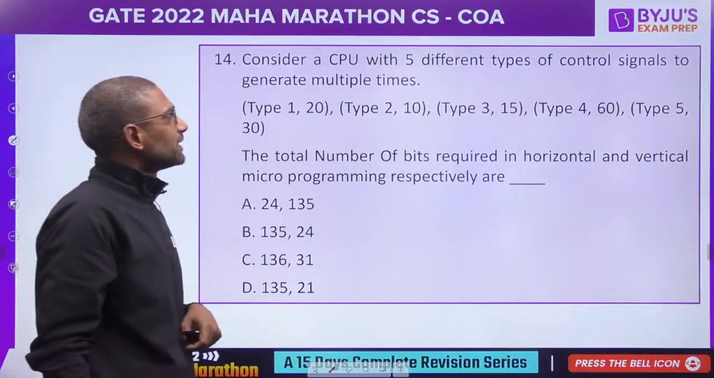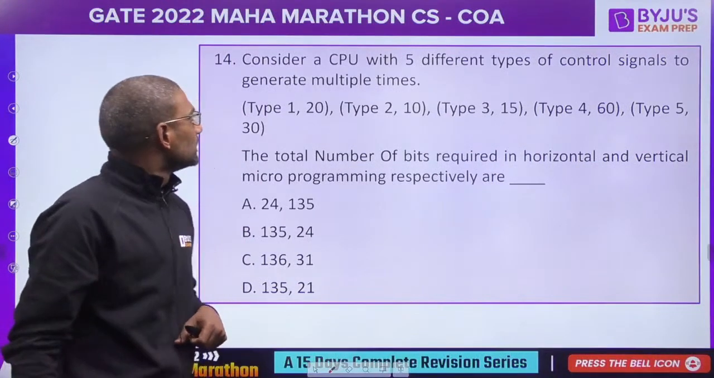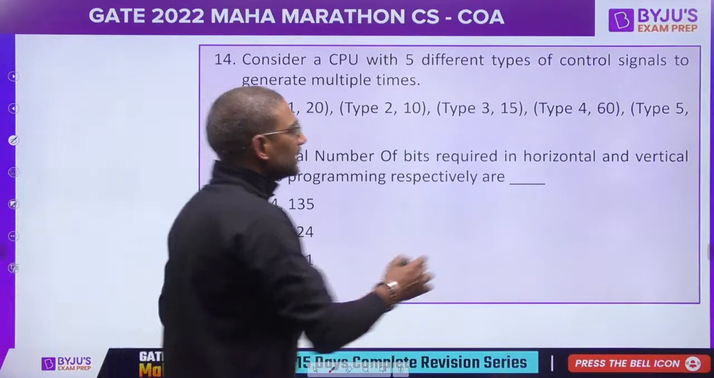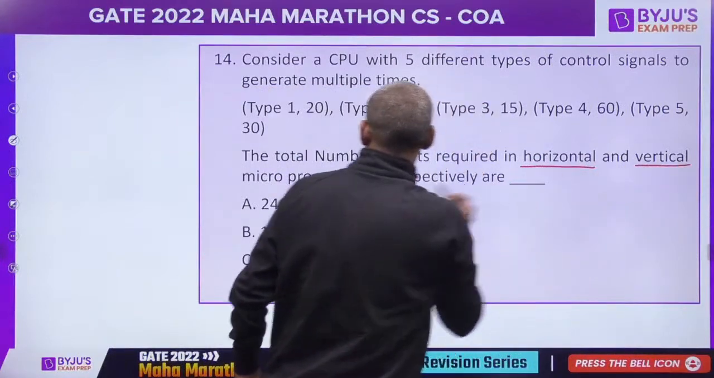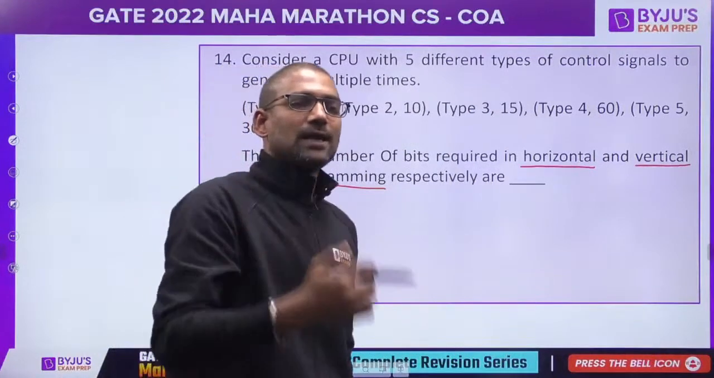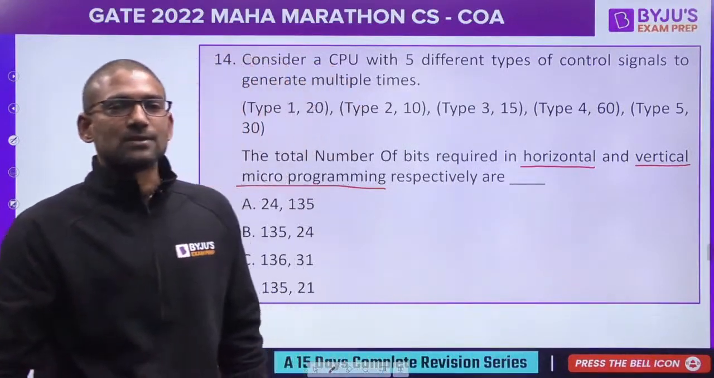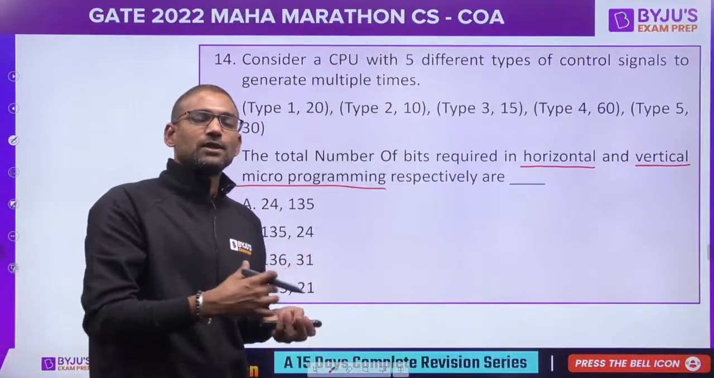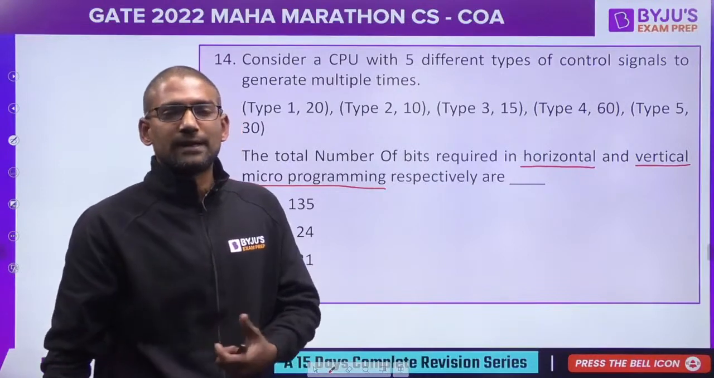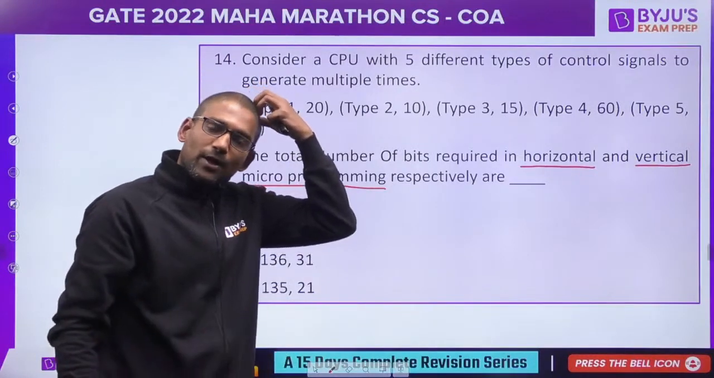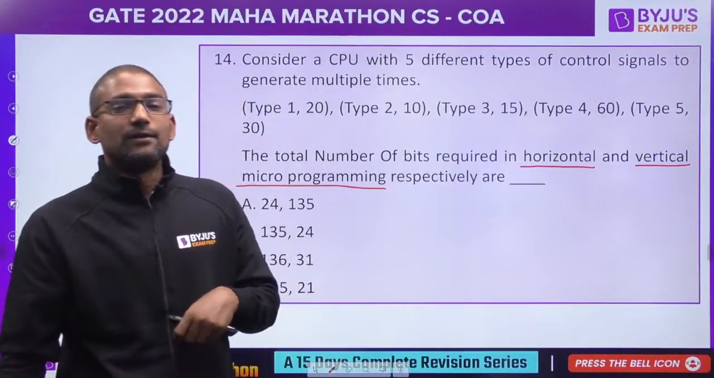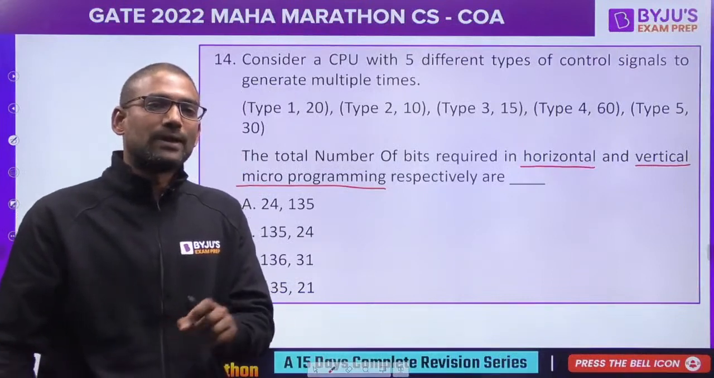Consider a CPU with 5 different types of control signals to generate multiple times. The total number of bits required in horizontal and vertical microprogramming. Harshit, for this question especially I will wait for your response, because you have learned horizontal and vertical microprogramming in this session. Please apply the knowledge you have gained. In horizontal, if it is I signals, I bits would be required. In vertical, log I bits would be required. Simple.